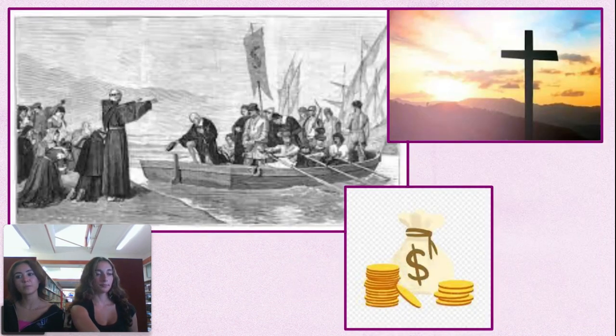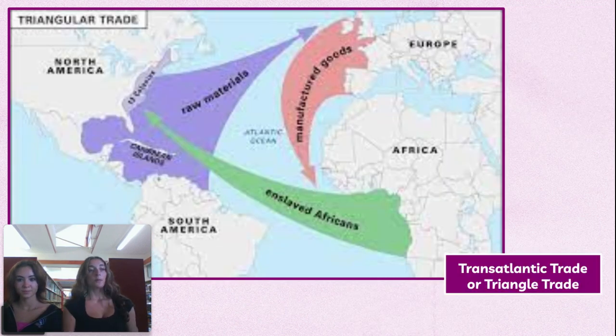When the colonists came to the Americas looking for a new life and religious freedom, those people's home countries' governments saw the colonization as an opportunity to gain capital funds and get rich. The way these countries were able to trade crops, slaves, and other items was through transatlantic trade. This trade, which forms a triangle shape, connected Africa, Europe, and East America. Looking at this map on the screen, we can see an example of transatlantic trade.